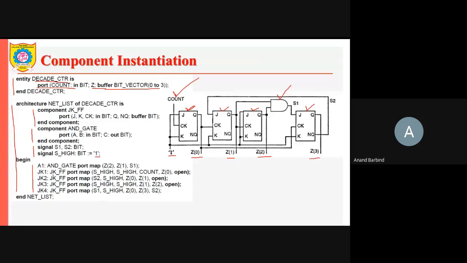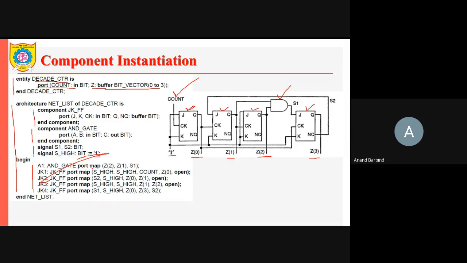It is not that these statements are executed sequentially. This is only the map. Once these connections are done, then automatically whatever input you give, the output will be generated when you simulate this. So the AND gate instance is created here.